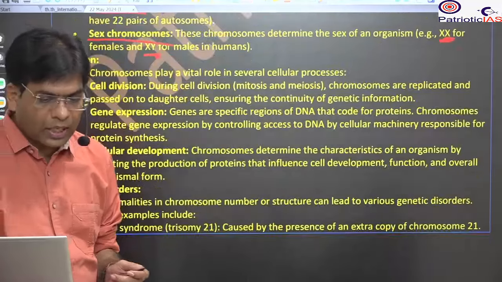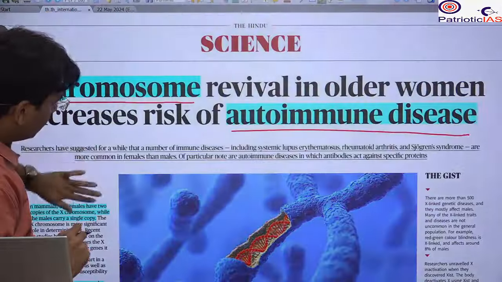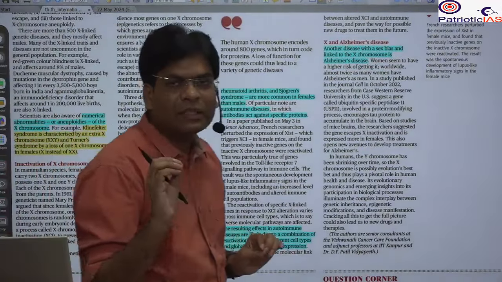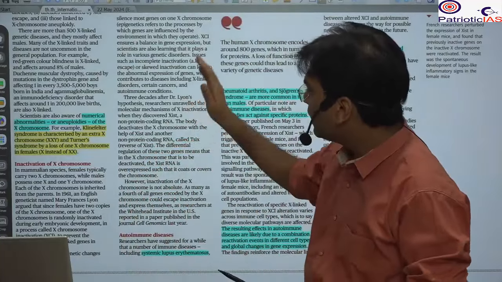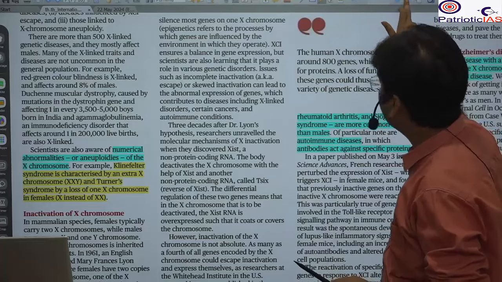Besides that, you should know what diseases are caused by these chromosomes. So there are genetic diseases that are caused by the absence or the extra presence of a chromosome.